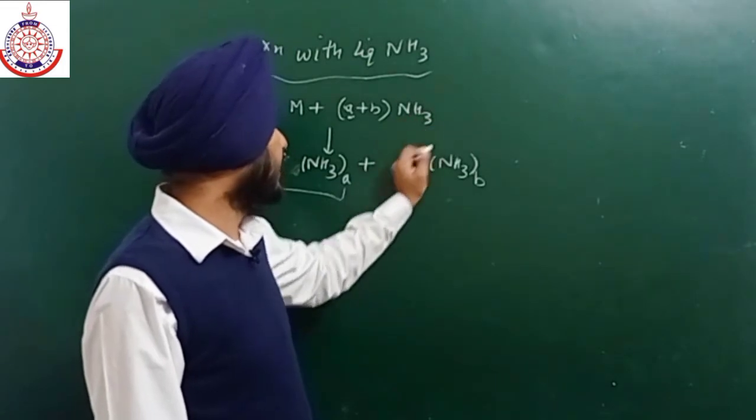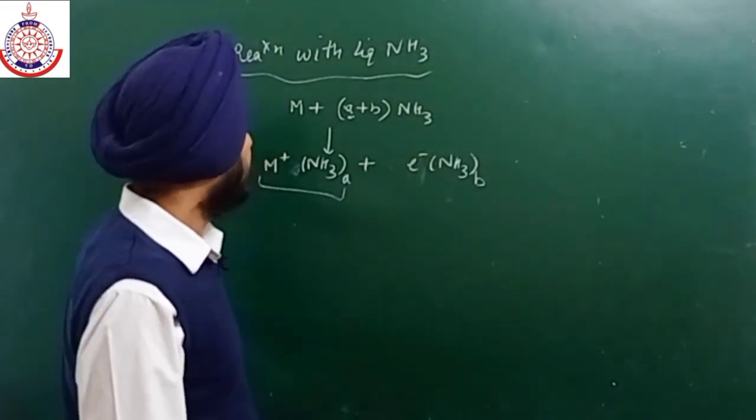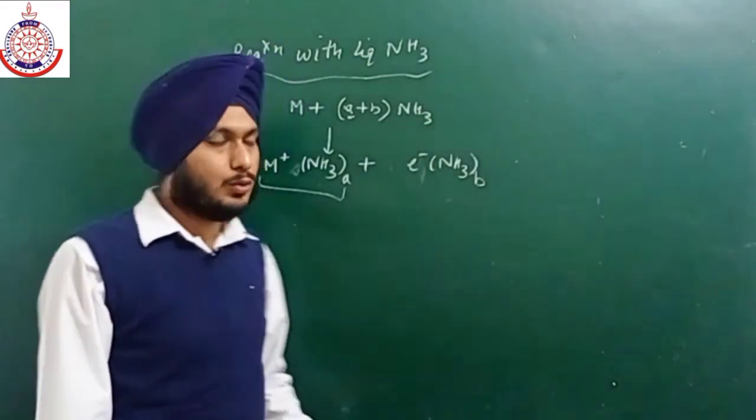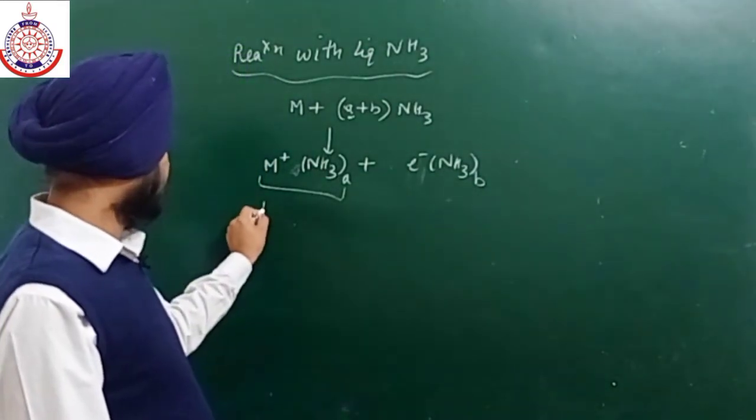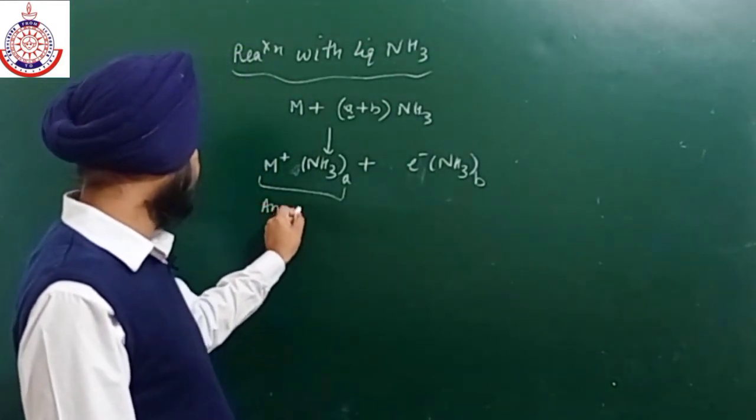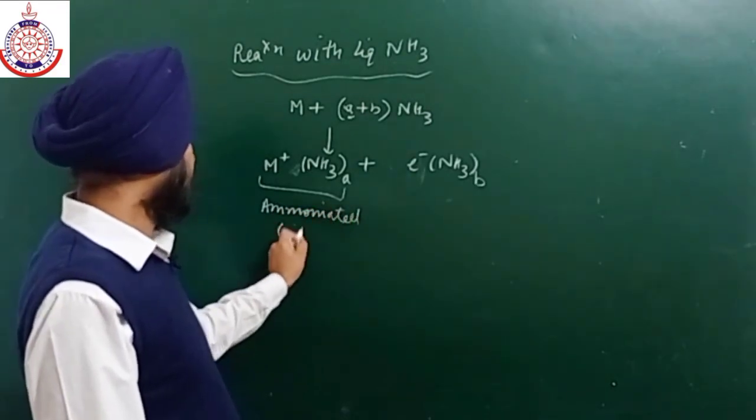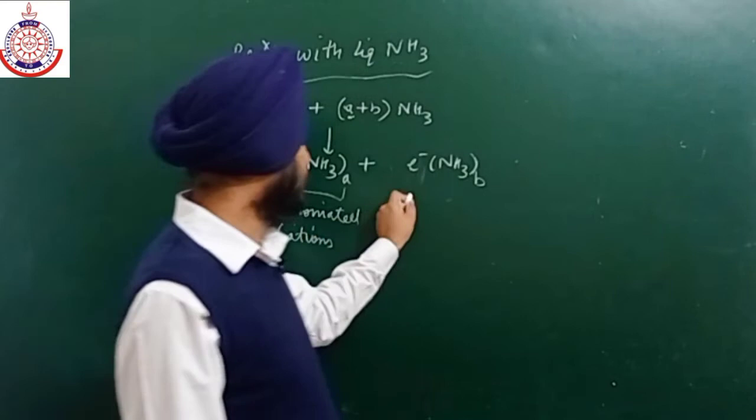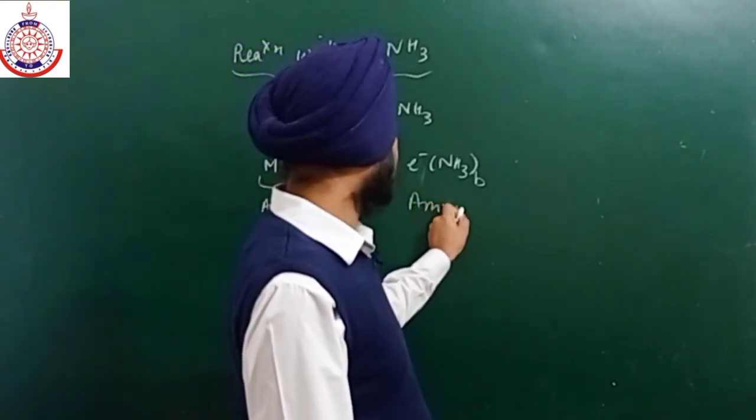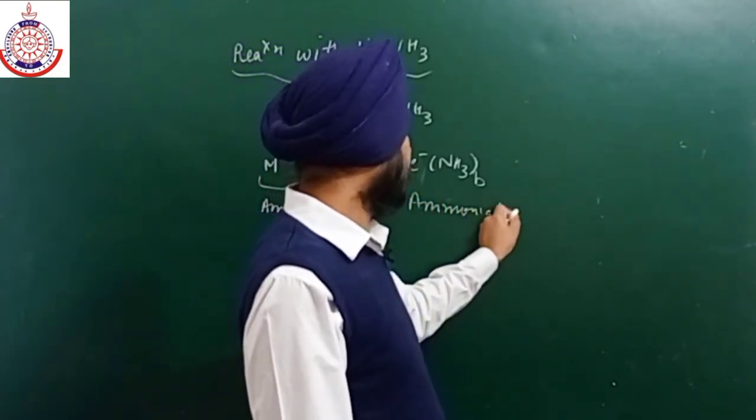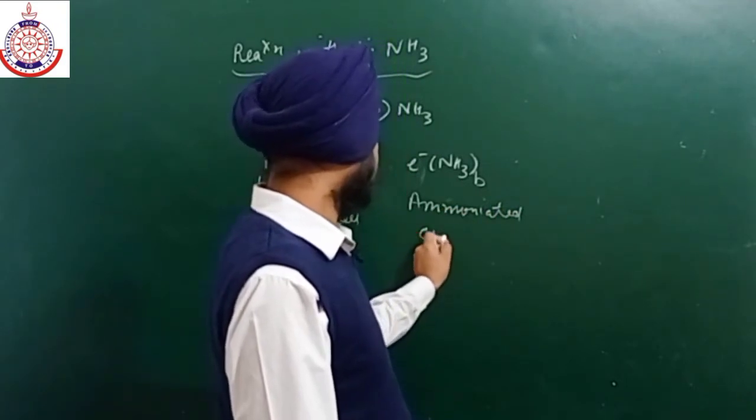Now why are they colored? Why do they give blue color? This is the ammoniated cation, and these are ammoniated electrons. Now these ammoniated electrons are actually responsible for the color. Ammoniated electrons.